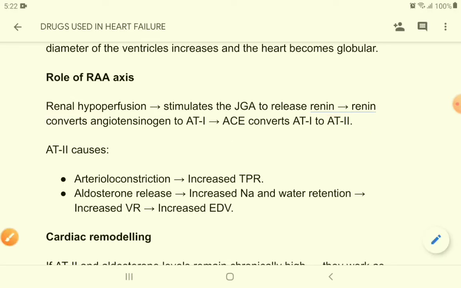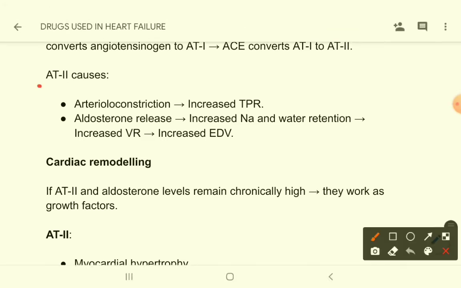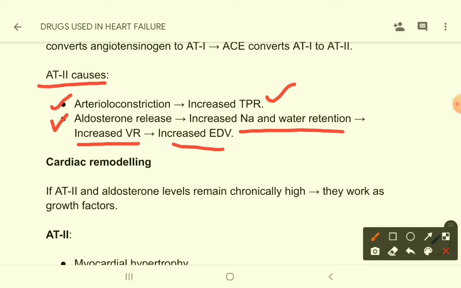Now let's look at the functions of angiotensin 2. Angiotensin 2 will cause arterioconstriction, thereby increasing the total peripheral resistance. It also causes aldosterone release, which will increase sodium and water retention, that will increase the venous return and ultimately the end diastolic volume and increase the preload.